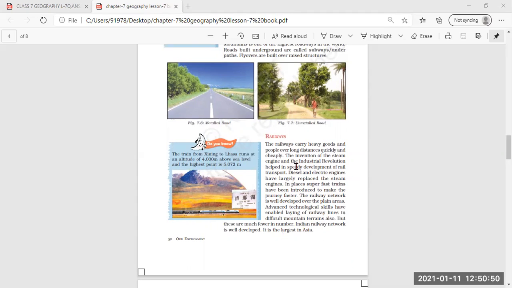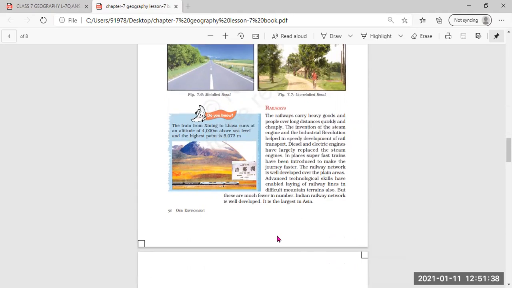And then the invention of the steam engine helped a lot in the speedy development of the transportation system, along with the invention of the wheel. Further, the railway network is well developed over the plain areas, and due to advanced technology and skills, railway lines and tracks have also been laid in mountainous regions, where previously it was not easy to develop railway tracks.